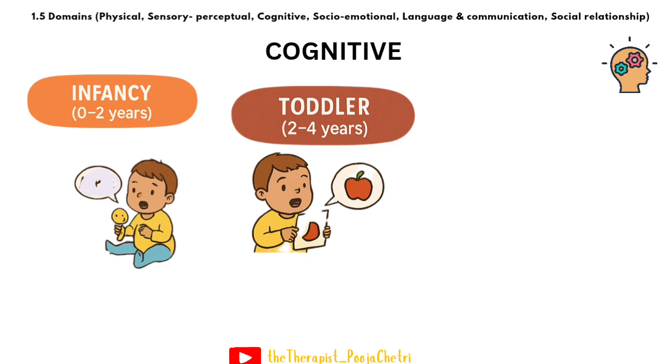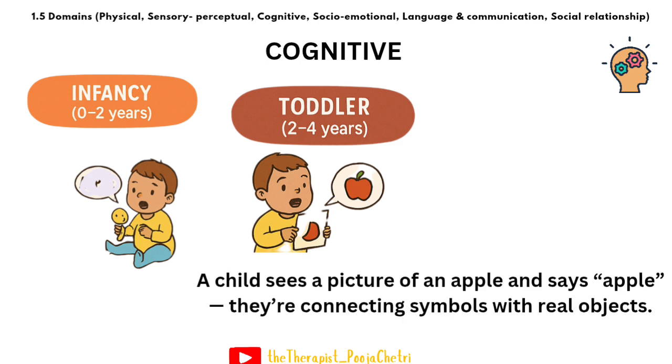The next stage of life is toddlerhood, 2 to 4 years. Here they begin using symbols and language. For example, a child sees a picture of an apple and says apple. They are connecting symbols with real objects. It's another example of cognitive development.